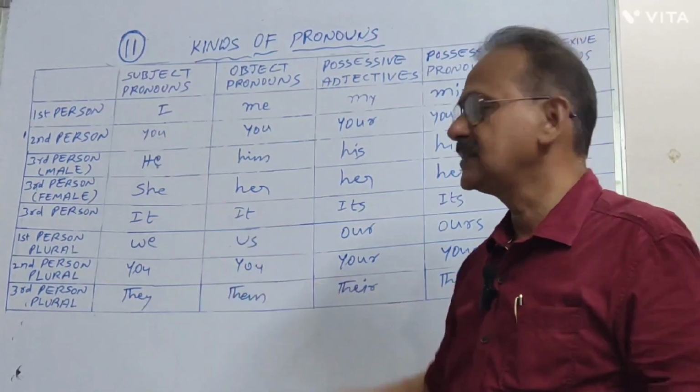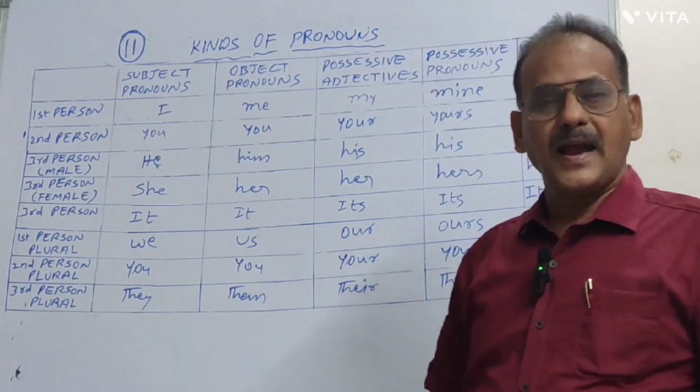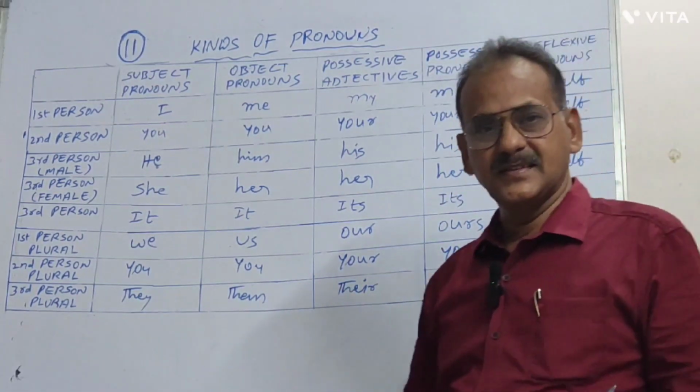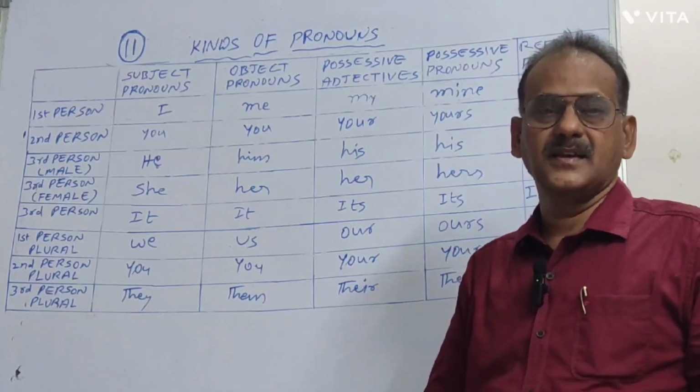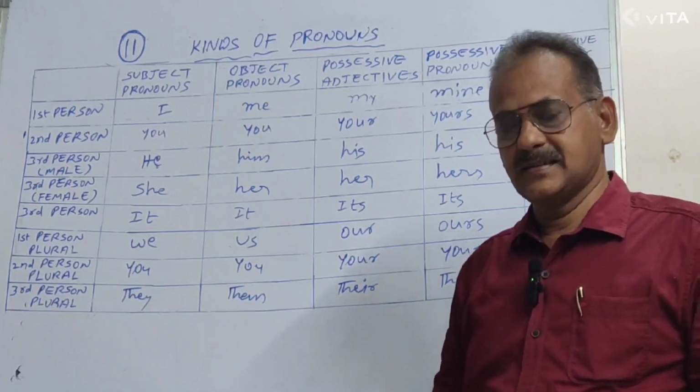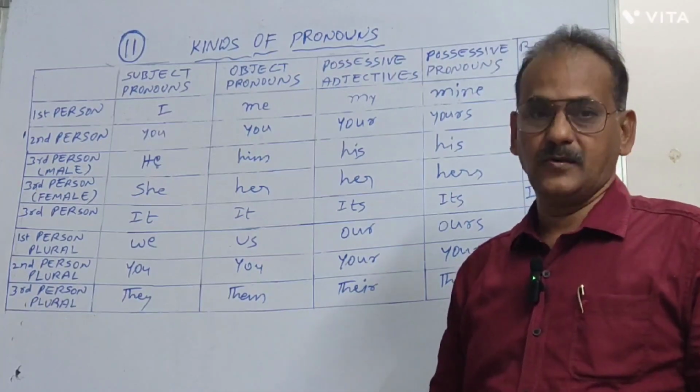This is our today's class. In our next class we will discuss types of pronouns.